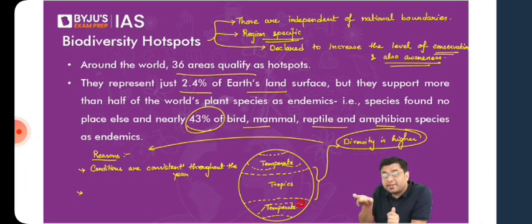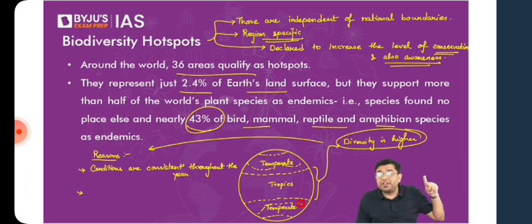While they will experience a rise and fall in sea levels between these ice ages, the conditions won't be changing very drastically. So even when we consider the historical aspect, those regions where the conditions have remained consistent for thousands and thousands of years, obviously it is in those areas that you will experience a greater amount of diversity. I hope this is understood.